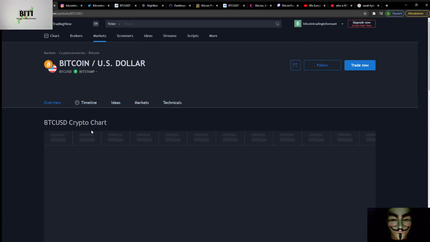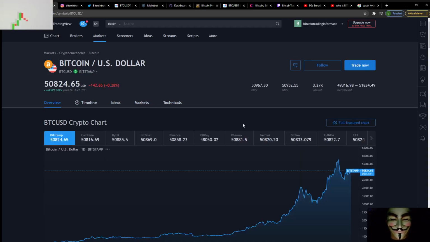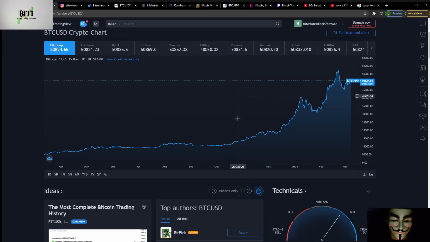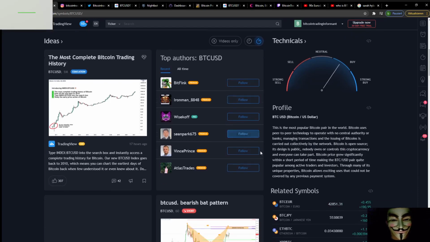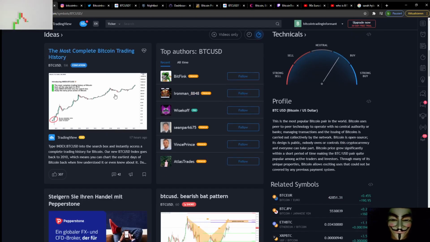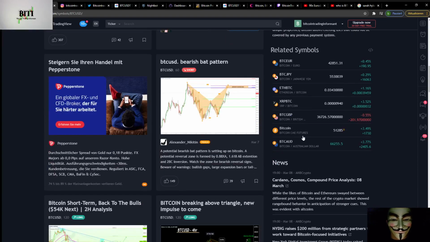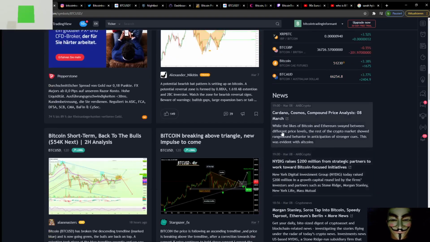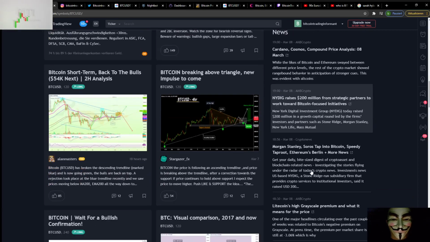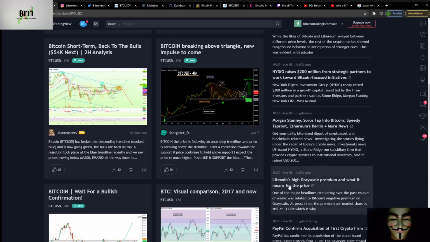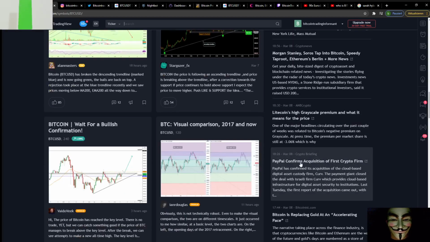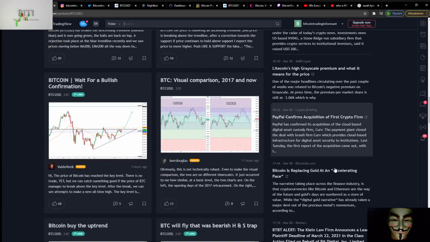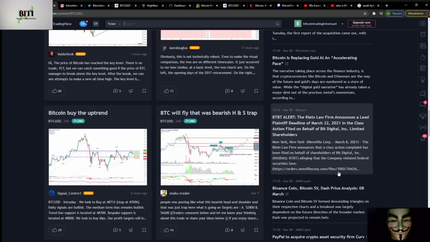On overview, you are back on this Bitcoin crypto chart, and now that's the next important thing. You can go down here. The technical is on the right side, the ideas on this side. Now here are the news for Bitcoin. What's going on here? Morgan Stanley, Litecoin news here. PayPal confirms acquisition, and so on. You can read a lot of things here.